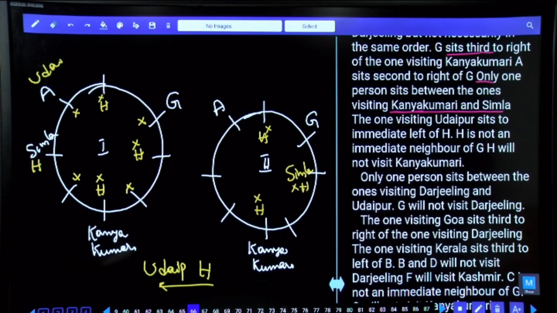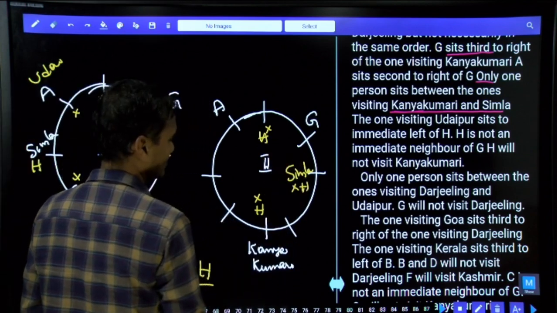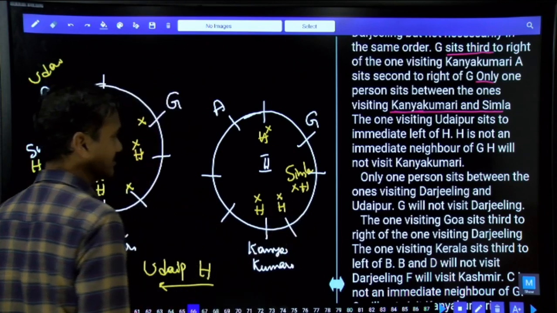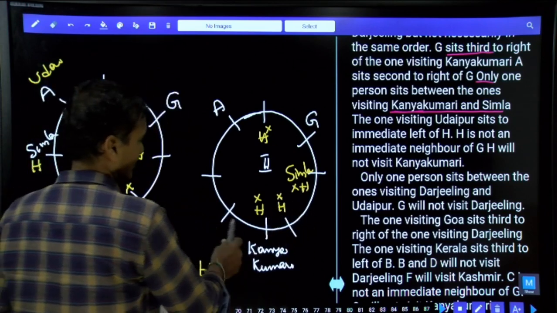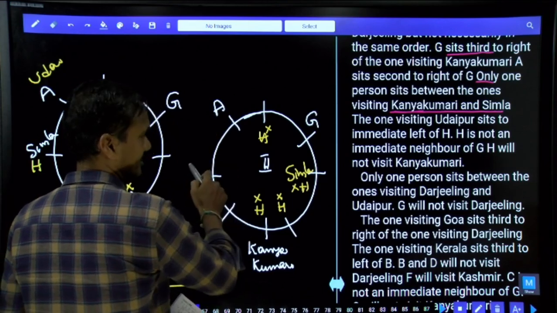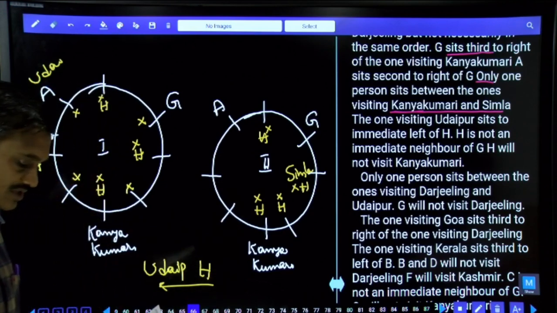Only one person sits between Kanyakumari and Shimla, and the one visiting Udaipur sits to the immediate left of H. Udaipur is to the immediate left of H. H is not an immediate neighbor of G, and H will not visit Kanyakumari. Coming back to this one, H cannot be at this place because if H is here, Udaipur and Kanyakumari must be in the same place, which is not possible. If H is here, Udaipur can be here. So we have two different possibilities for H and Udaipur.